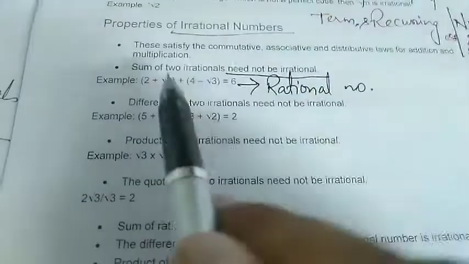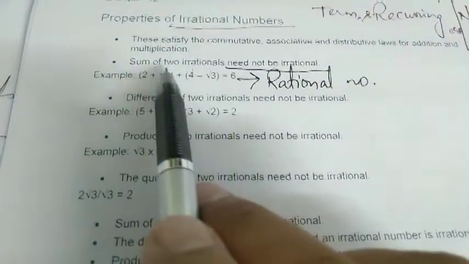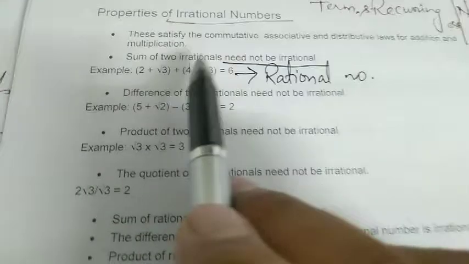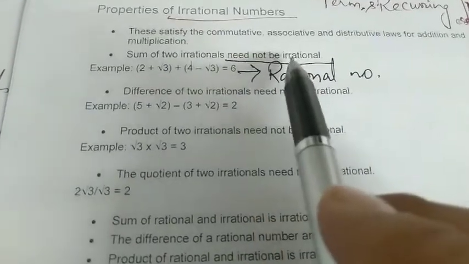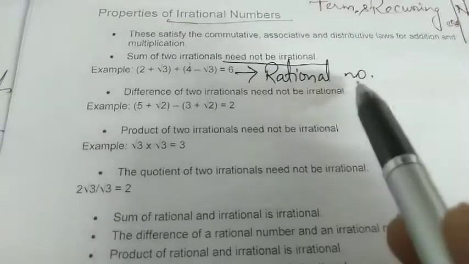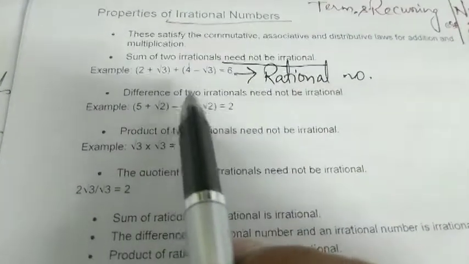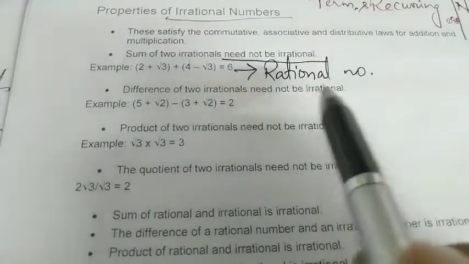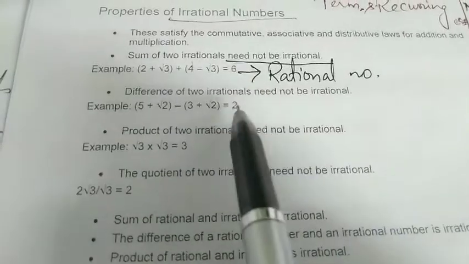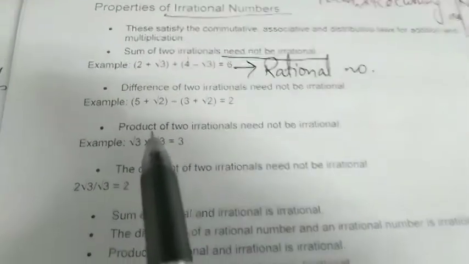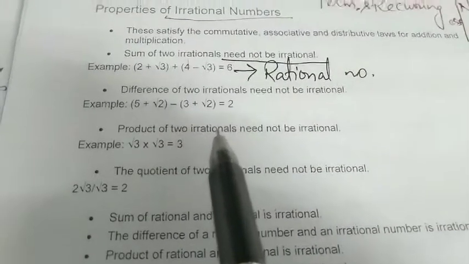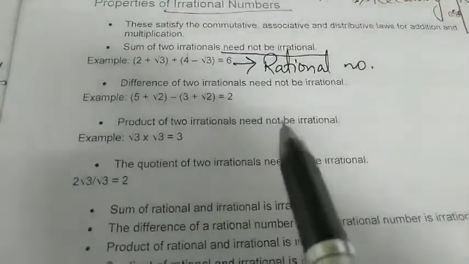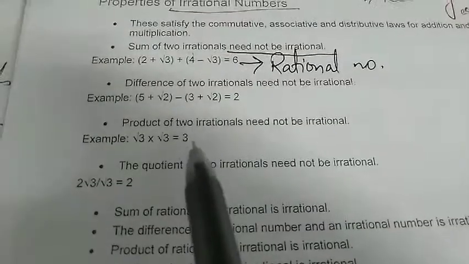So this was the first point where we read that if we sum two irrational numbers, the result is not necessarily an irrational number. It can even be a rational number. If we subtract two irrational numbers, the result is not necessarily irrational. It can be a rational number. If you multiply two irrational numbers, the result need not be an irrational number. It can be a rational number also.